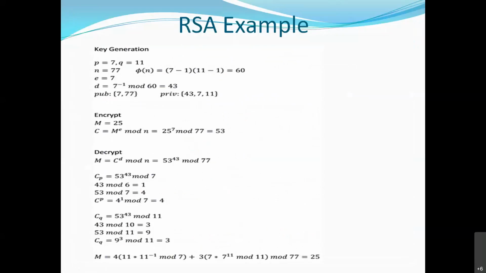Now the example. Only we'll see this example. Consider here P is 7, Q is 11. Are these prime numbers, 7 and 11? Yes. We need to calculate n, which is 77. Phi of n is P minus 1 into Q minus 1, that is 60.